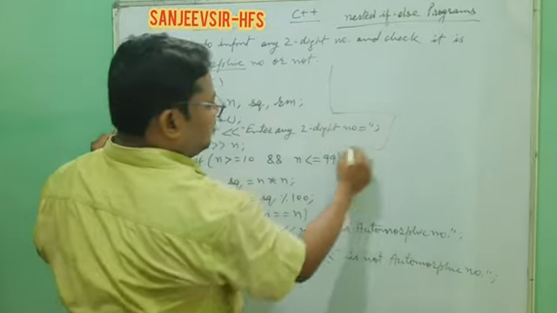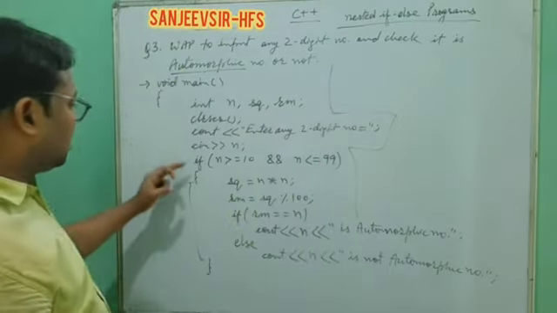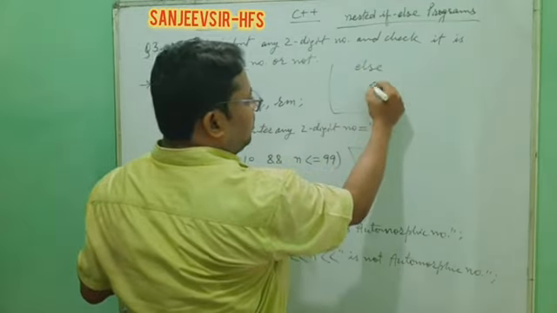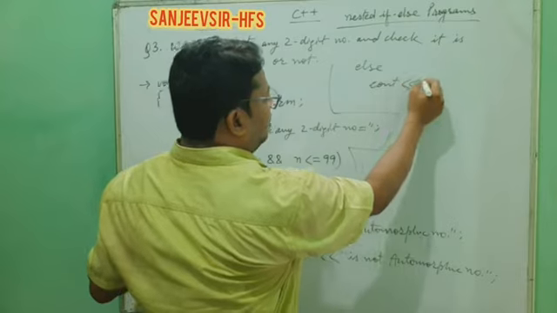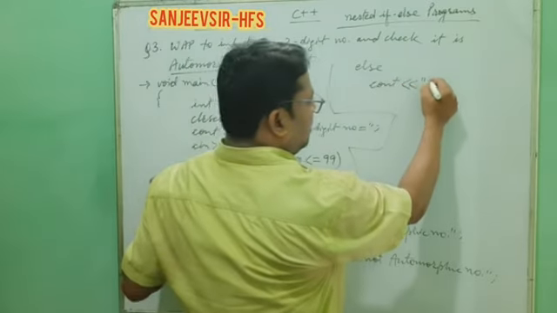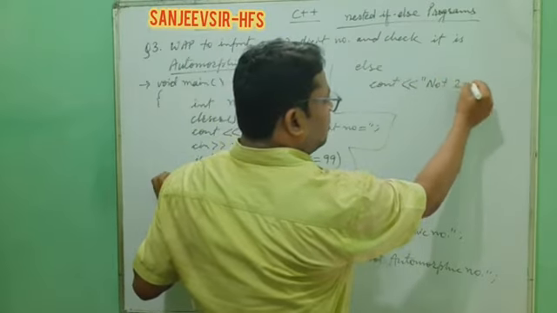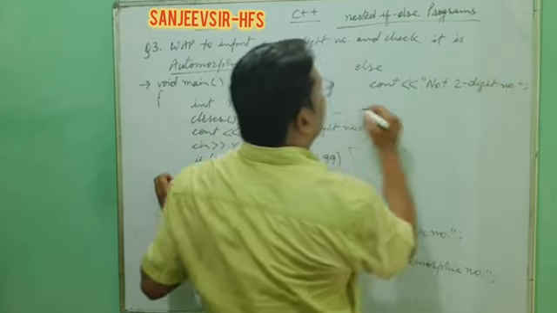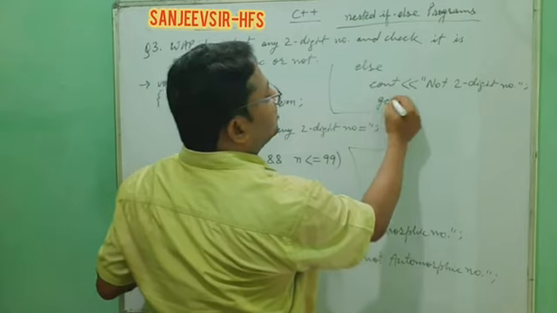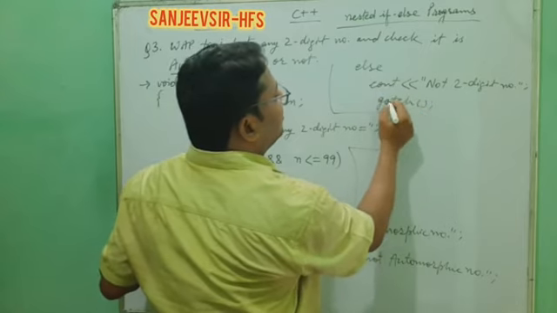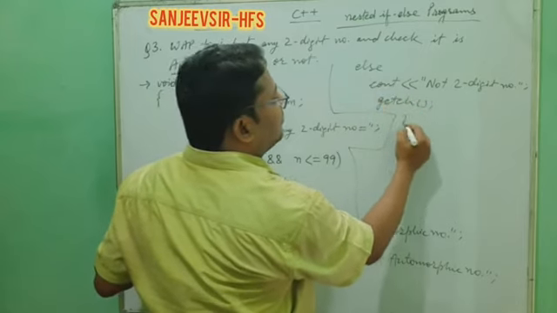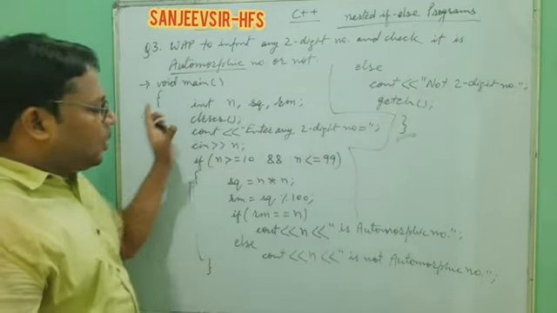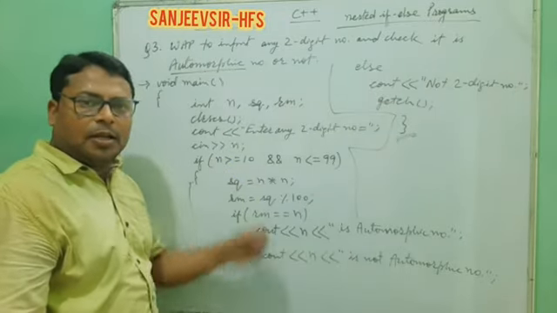Like the same. For this outer if, you write else, and what message will you give here? Not a 2-digit number. Directly: not a 2-digit number. And then getch, last one, and then close this program. Over. I hope it's very clear and very easy.